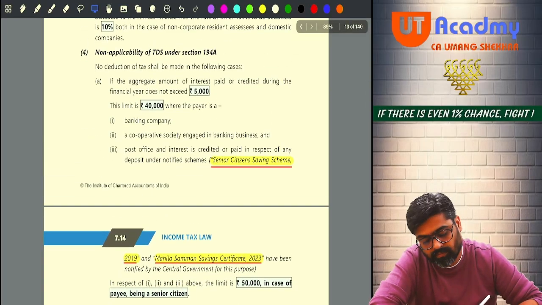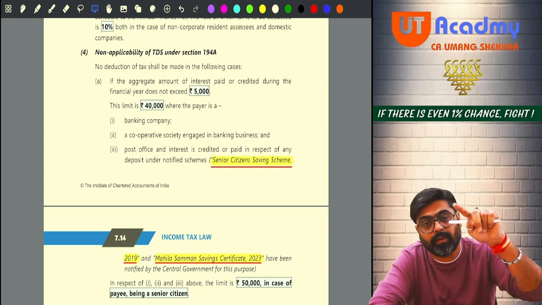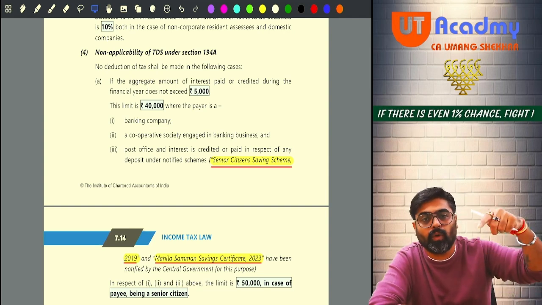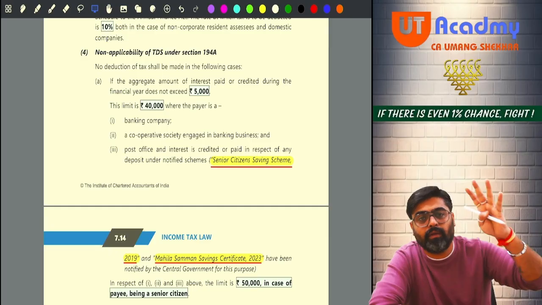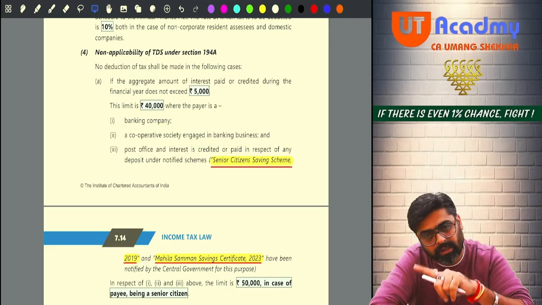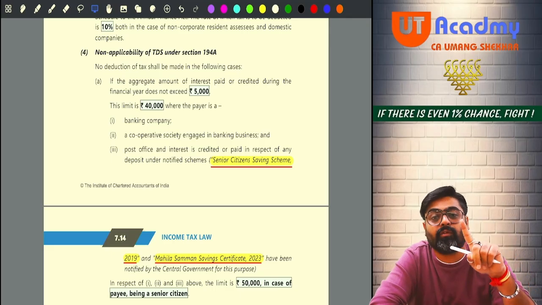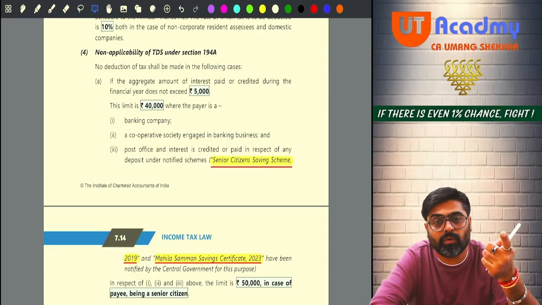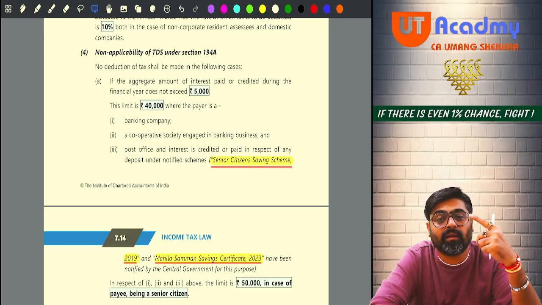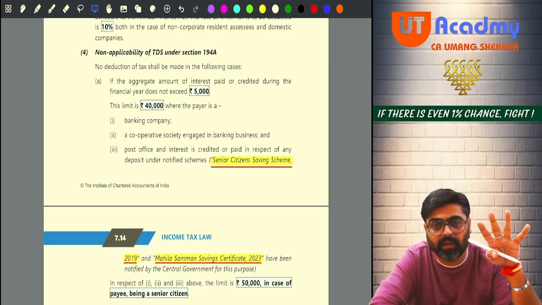194A talks about interest other than interest on securities. If during the previous year you become a payer to a resident person, are you giving interest amounting to rupees 5,000 or less? Yes, then no need to deduct TDS. You are liable to deduct TDS only if the amount of interest paid or payable by you during the previous year is more than 5,000. So definitely the limit is 5,000.